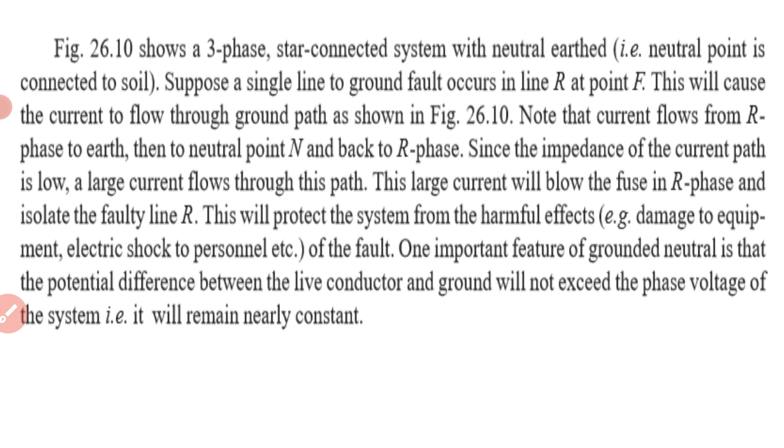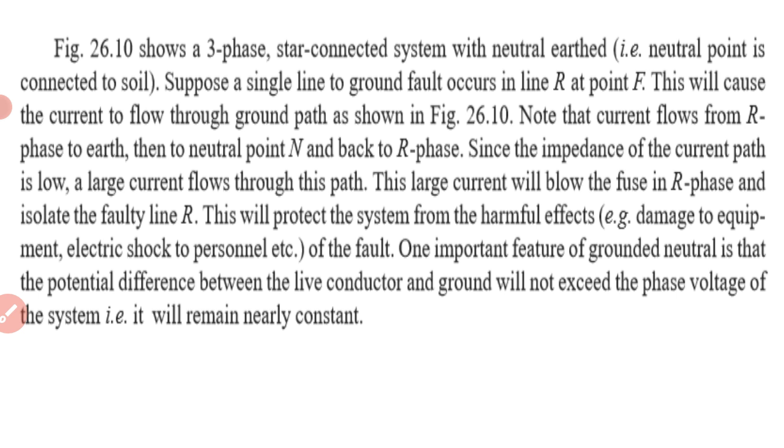Note that current flows from R phase to earth, then to neutral point N and back to R phase. So the complete path means the circuit will be closed, and the path in which the current flows is completed.